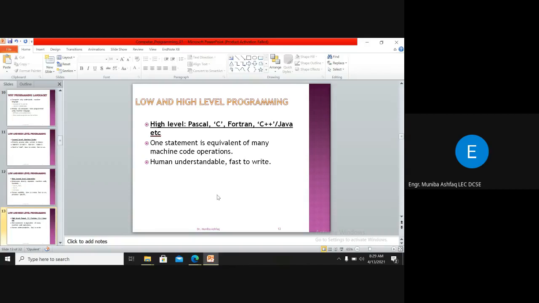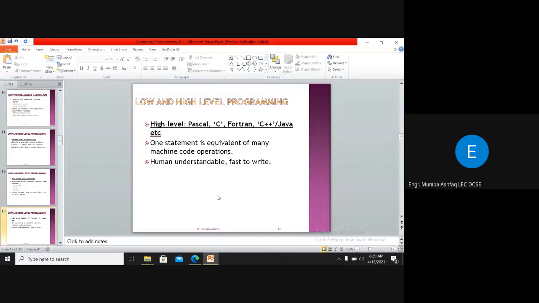So a low level language is machine efficient, and high level languages are programmer efficient, right? It's fast to write, but it might be slower when you run the program. It might pass through different stages because ultimately you have to convert the high level language to the language that the computer understands.